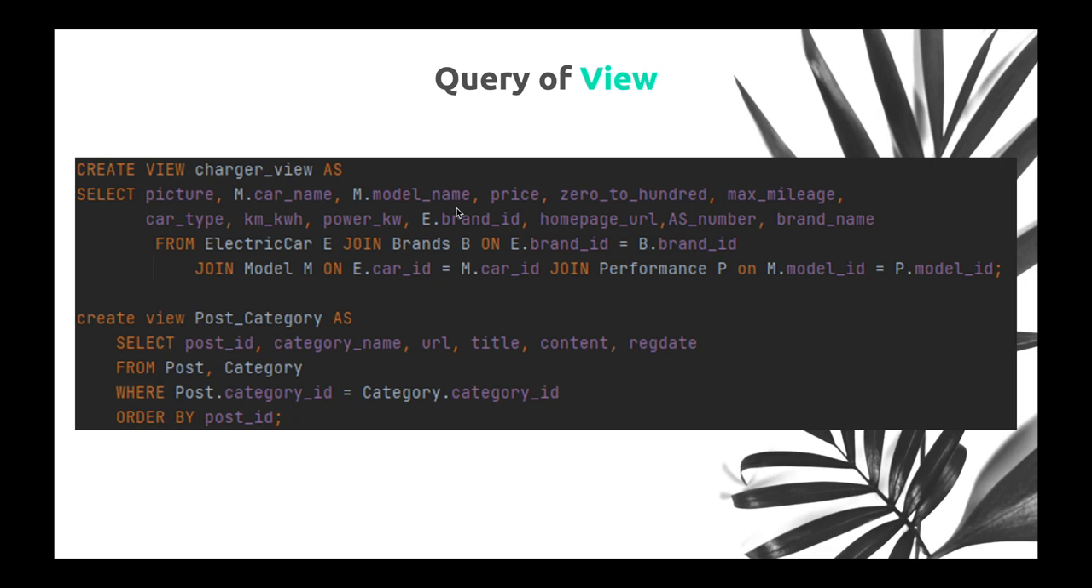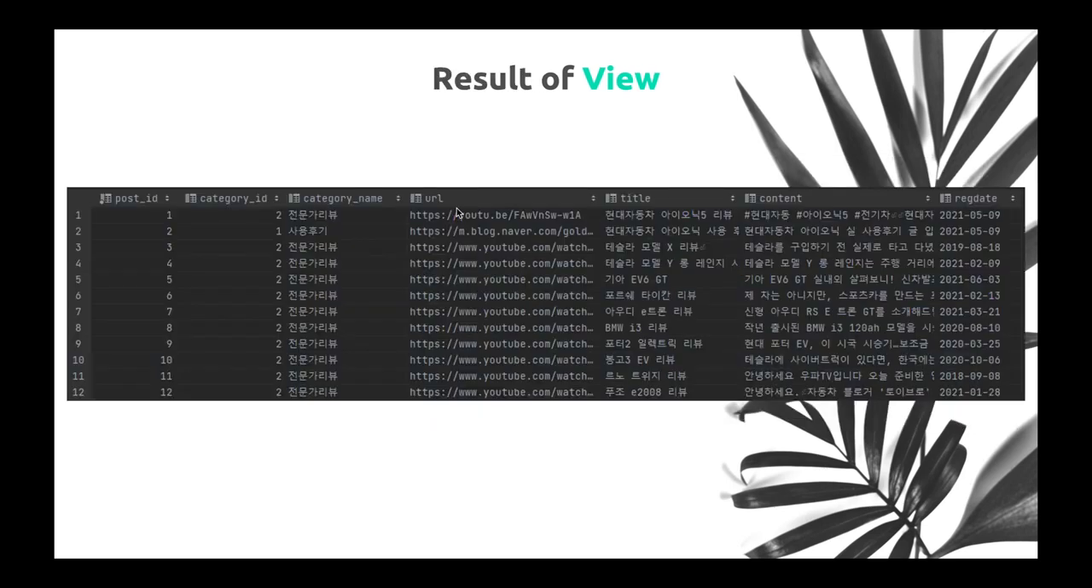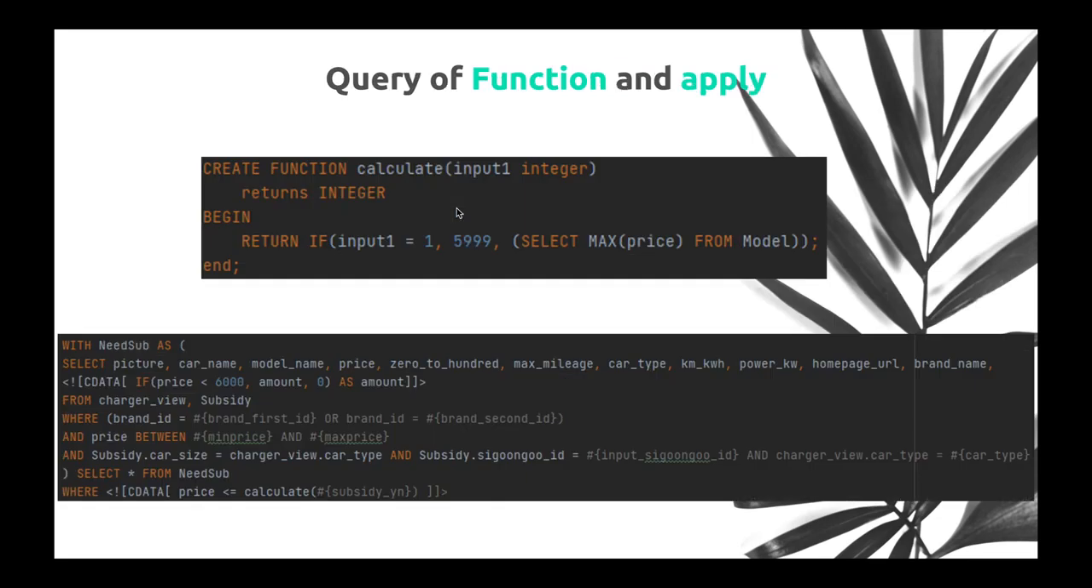Tables are partitioned to implement normalization. Therefore, in order to quickly and easily see all the contents, we declare 2 views based on the table contents. The first view is declared for checking all details about electric vehicles by model. The second view is declared to be able to see all information about the posted articles. The above picture is the result of one of the 2 declared views.